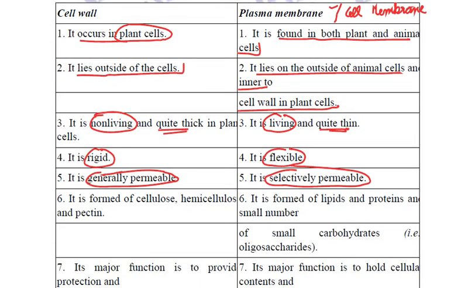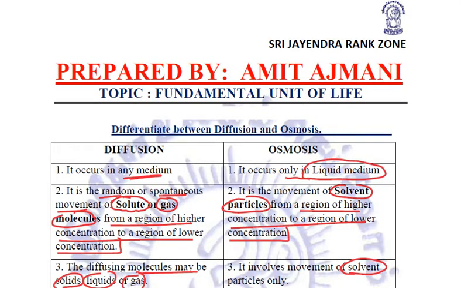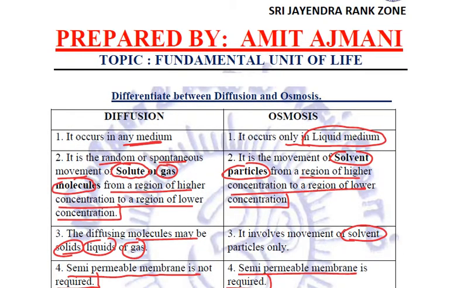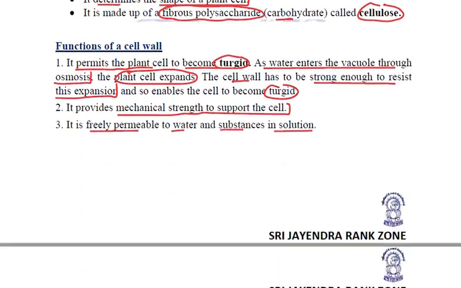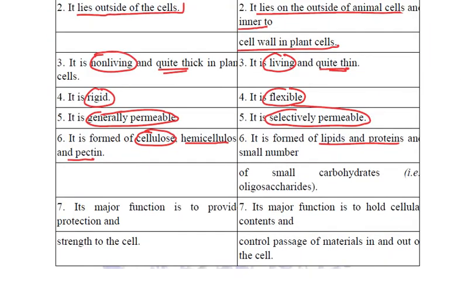Cell wall is made up of polysaccharides, cellulose, hemicellulose and pectin, whereas plasma membrane is made up of lipids and proteins along with a small number of small carbohydrates, that is, oligosaccharides.